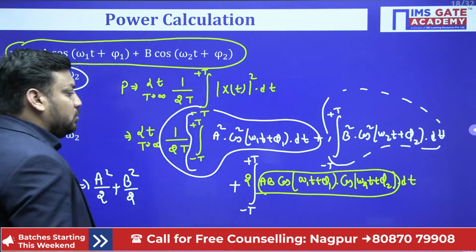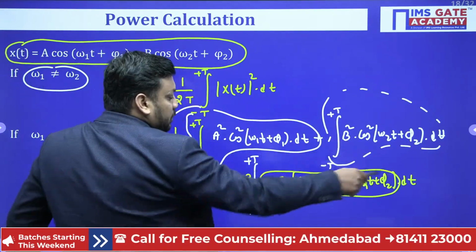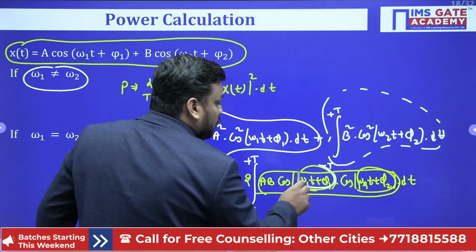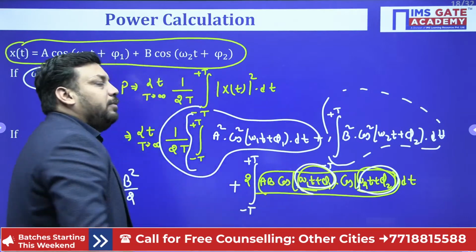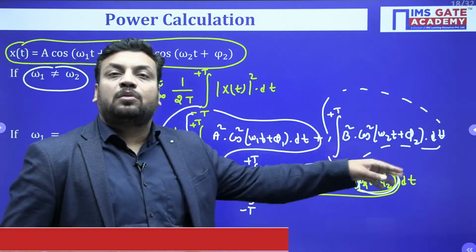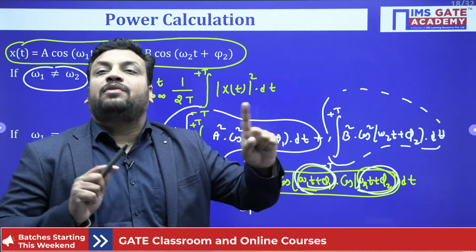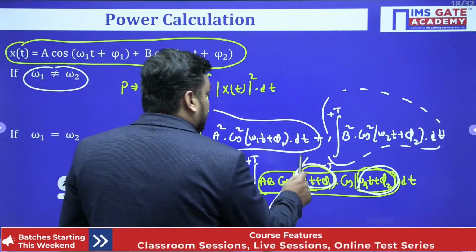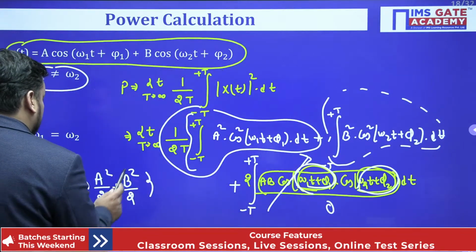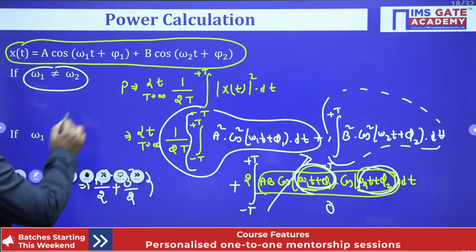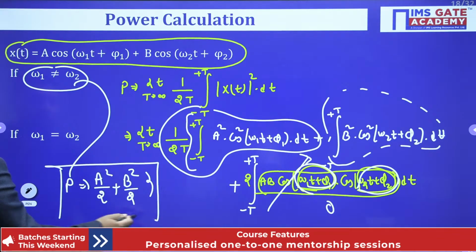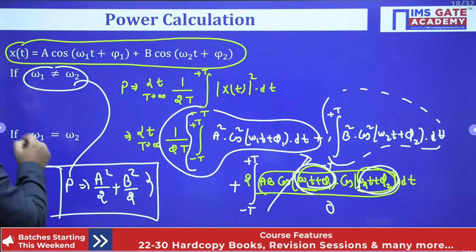So that is why, children, when you apply 2 cos a cos b, it will become cos a plus b and cos a minus b, and individually if I integrate both, I will get 0 and 0. So this complete integration value will be 0 only. So the formula, if frequencies are not same, will become a square by 2 plus b square by 2 if omega 1 and omega 2 are not same.